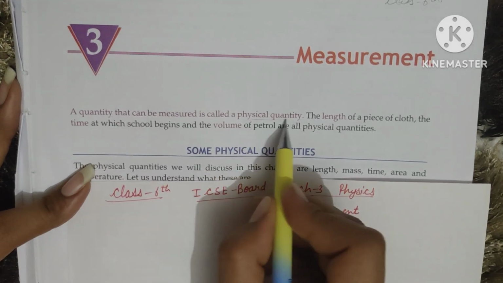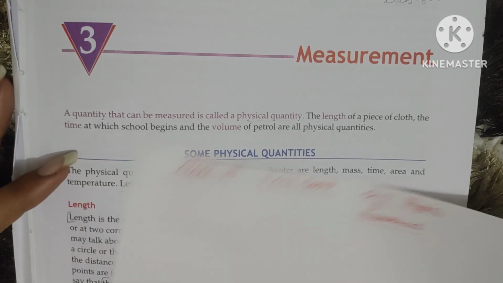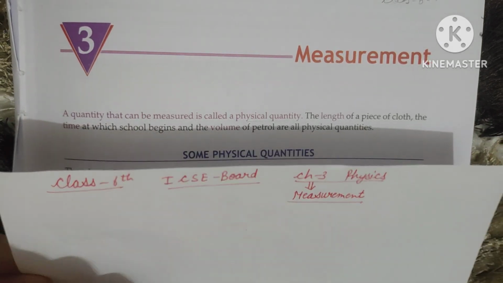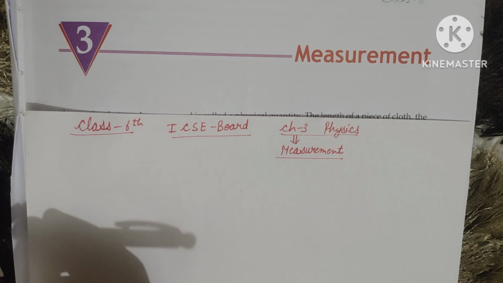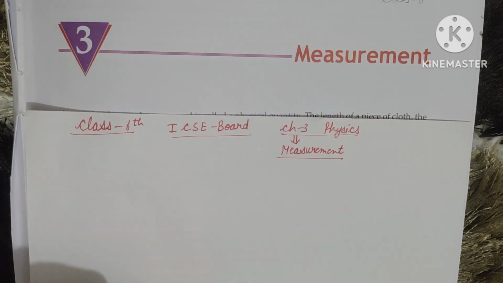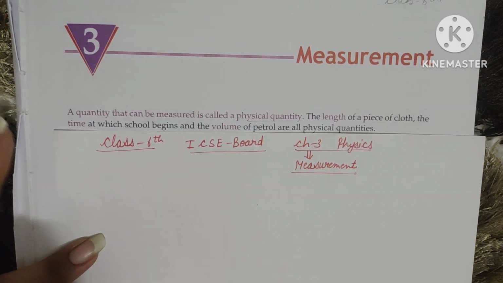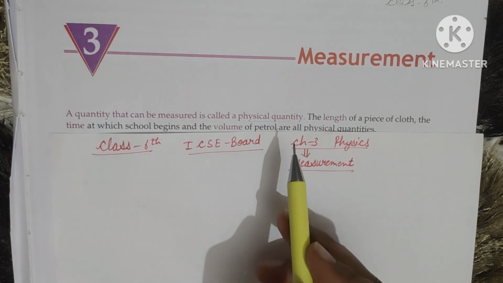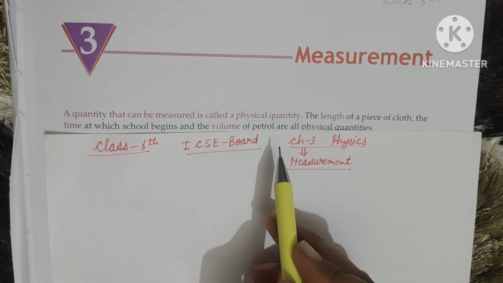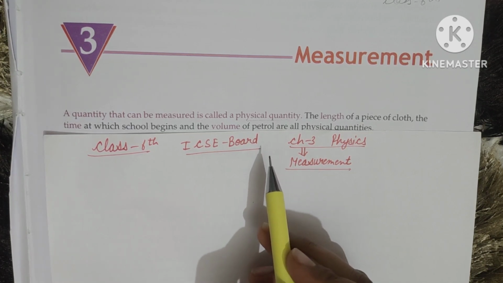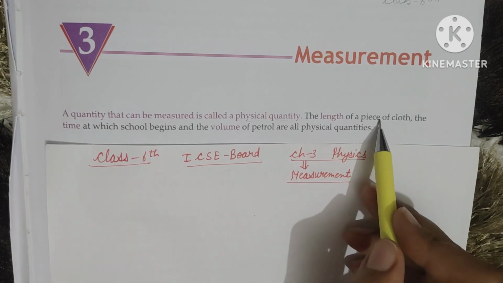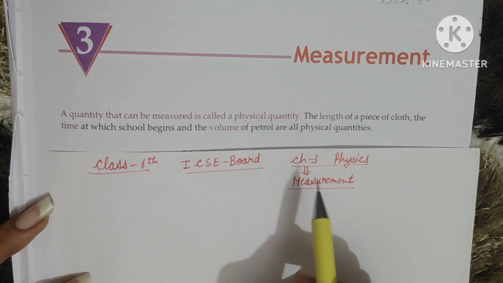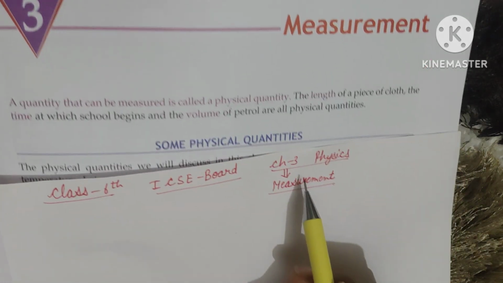What is the physical quantity? The physical quantity, like this is the sheet of paper. If I want to measure the length of this paper, so this paper will act as the physical quantity. If I want to measure the length of this pencil, it is the physical quantity. So a physical quantity is a quantity that can be measured. For example, this book, if I want to measure the length of the book, that is also the physical quantity. It may be the length of a piece of cloth, or time. Anything that we can measure comes under the physical quantity.